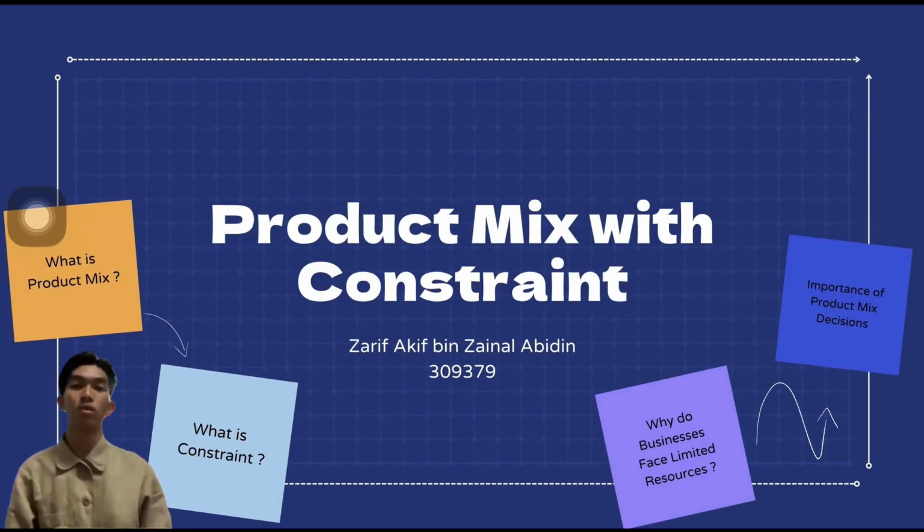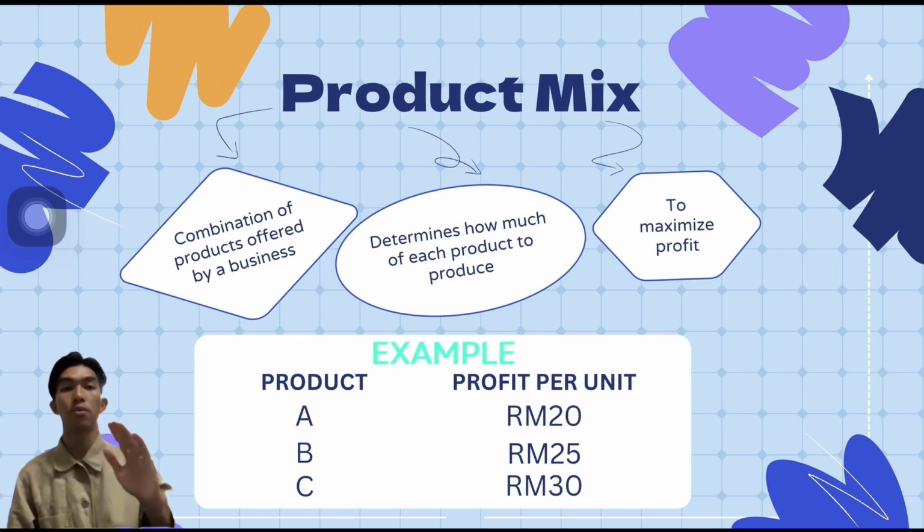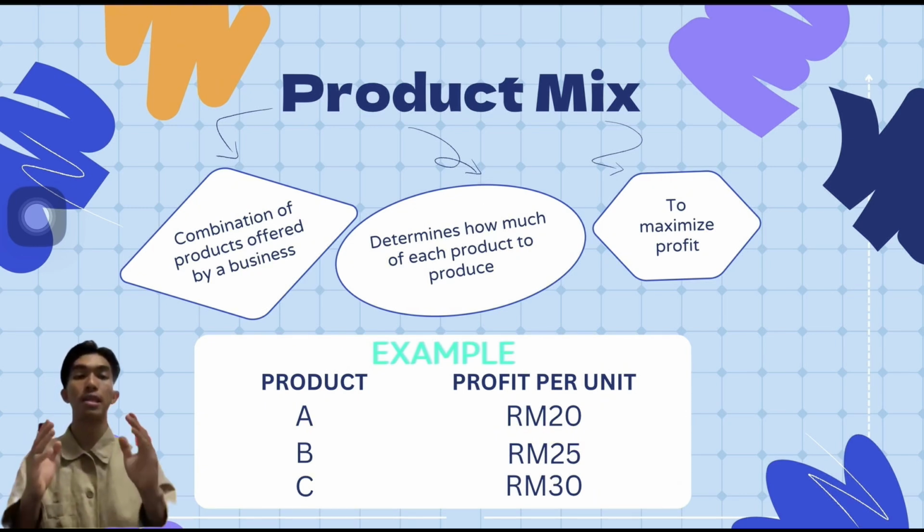Hello everyone. Today, I will introduce the concept of product mix with constraint, an important topic in management accounting that helps businesses make better decisions when resources are limited. Okay, first, let's understand the meaning of product mix. Product mix refers to the combination of different products that a company produces and sells.